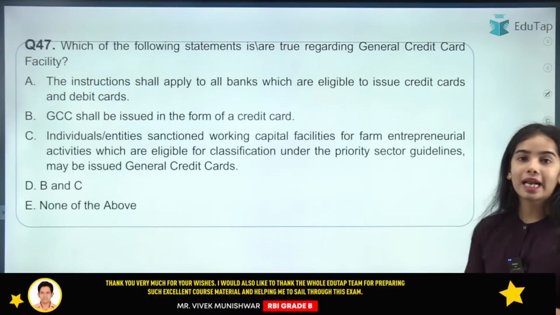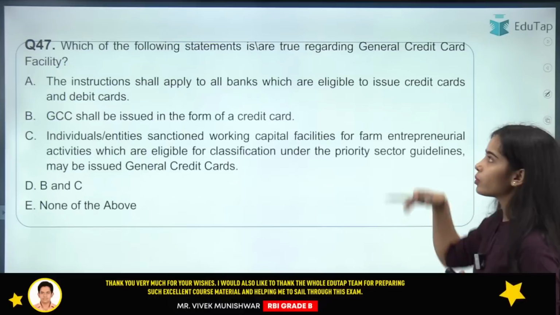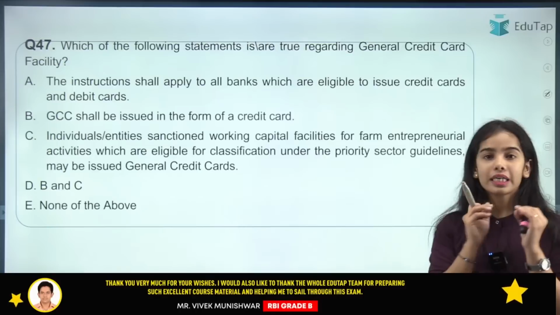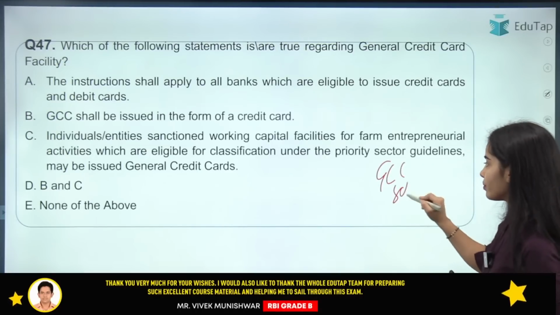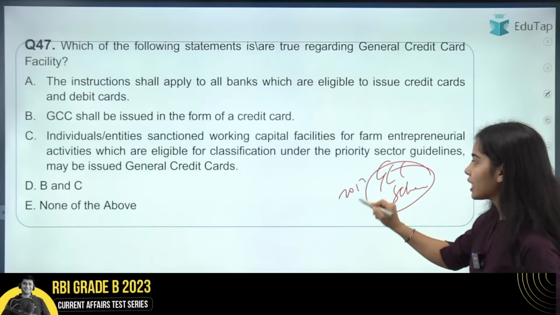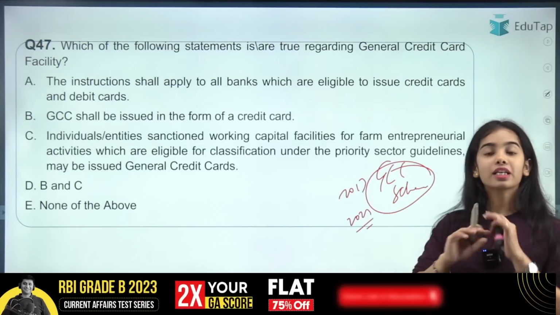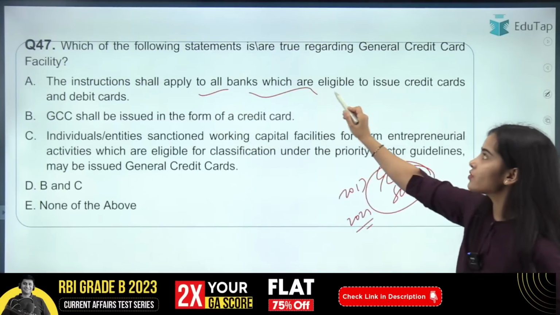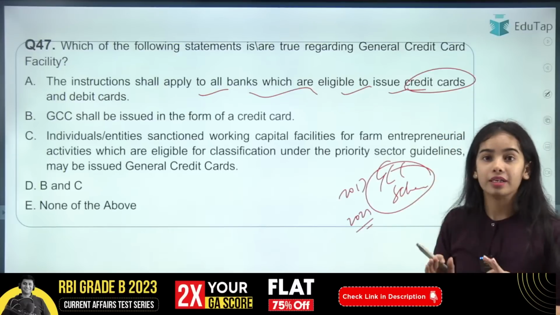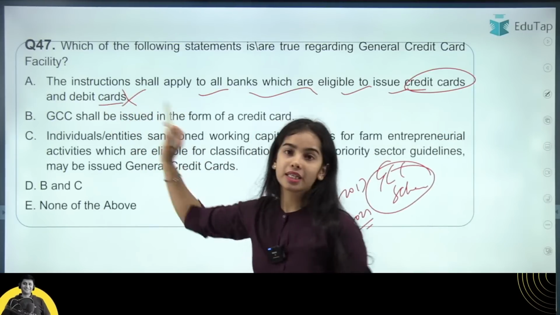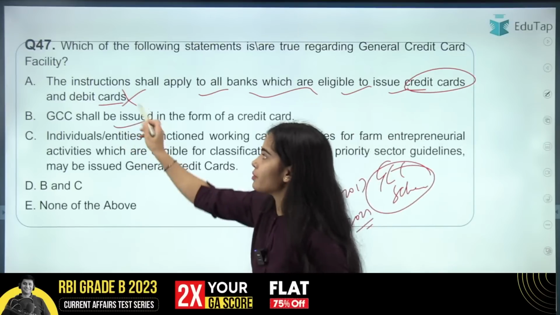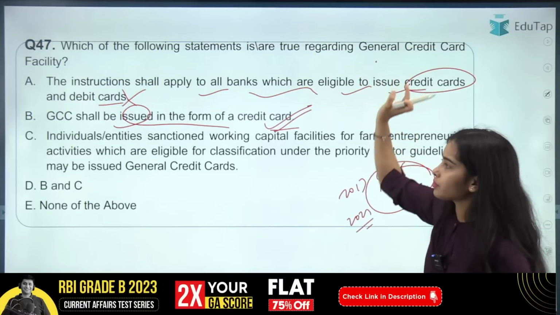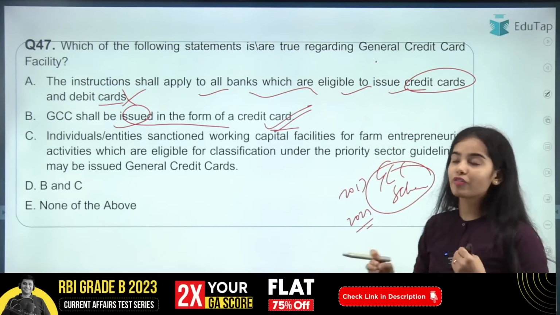Now coming to the next question, that is regarding the general credit card. So which of the following statement is true regarding the general credit card facility? So it was the general credit card scheme in 2013. Now in 2023, the RBI has said that it is not a scheme now, it is a facility, and the instruction shall apply to all the banks which are eligible to issue the credit cards only. So it is incorrect, because here the debit cards are also mentioned. GCC shall be issued in the form of credit card. This is correct. It is the general credit card scheme. So GCC shall be issued in the form of credit card.